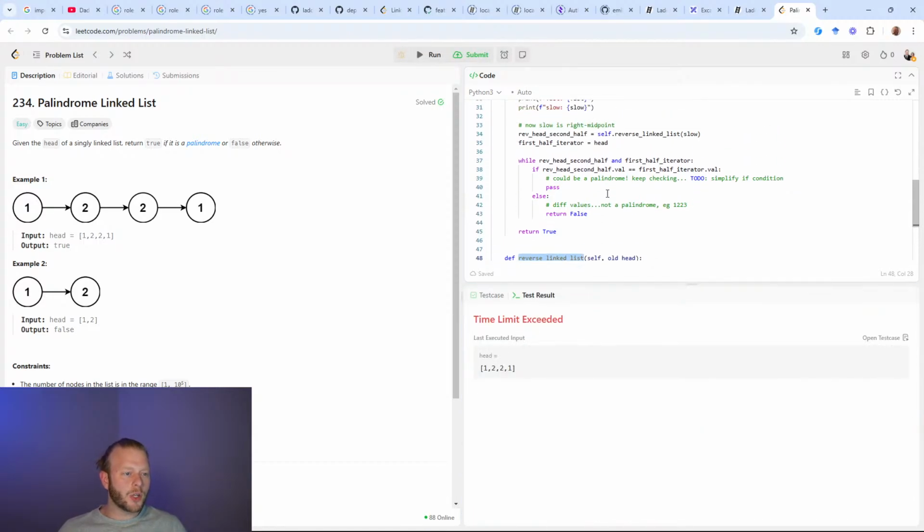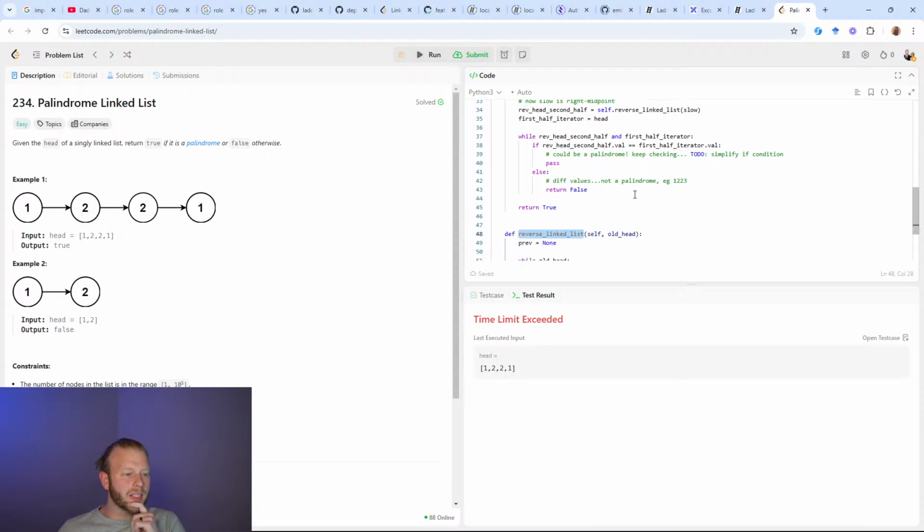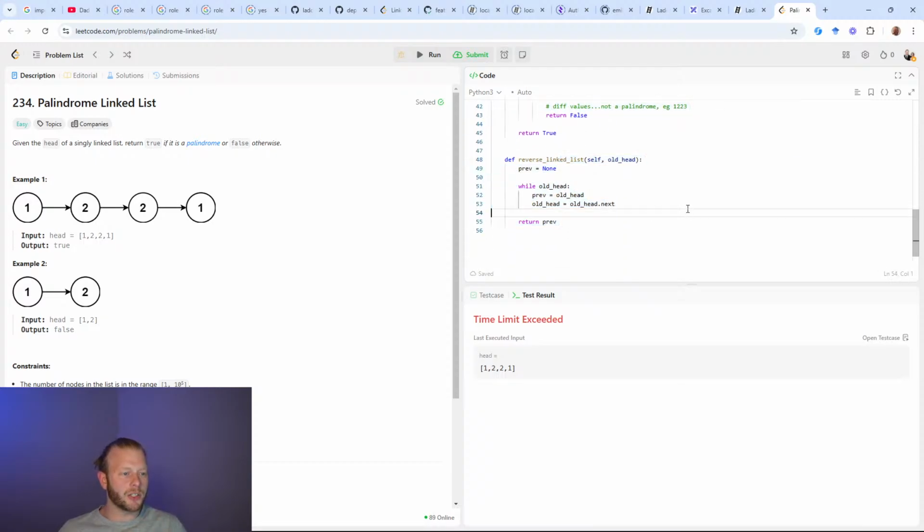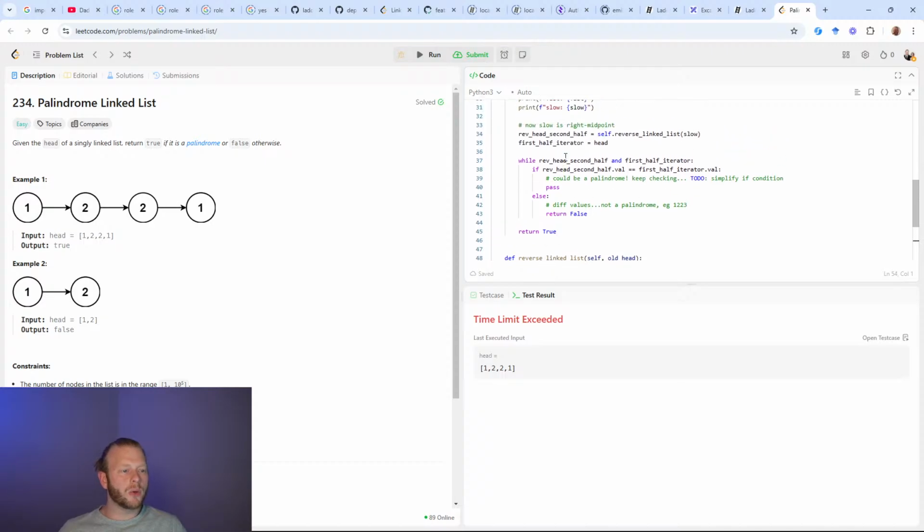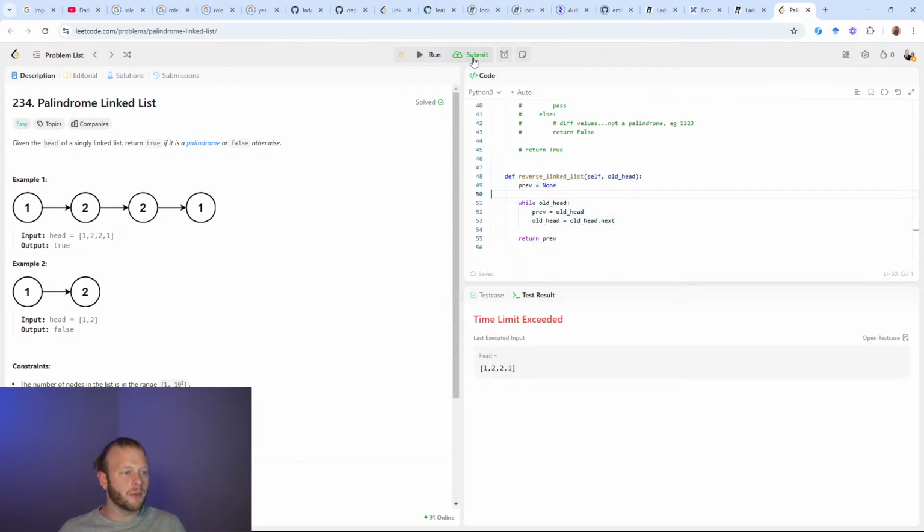So now the 2 is getting passed into this reversal. Okay, and so the question now is, where is the time limit being exceeded? Is it this while loop or is it this reversal logic? I'll just do a process of elimination to debug. So I'm going to comment the line 37. If it times out again, that will tell me that something is wrong in my reversal logic. Oh, yeah, and definitely something is wrong here.